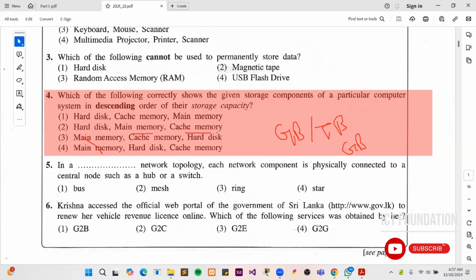Then the cache memory has capacity in MB. So that is the descending order of the storage capacity. So the correct answer to the fourth question is the second answer. Main memory means RAM. So these are the four questions we covered in the 2022-23 past paper of the ordinary level ICT exam.